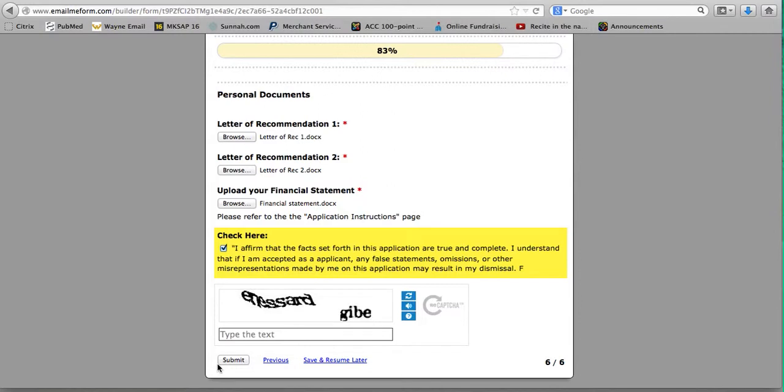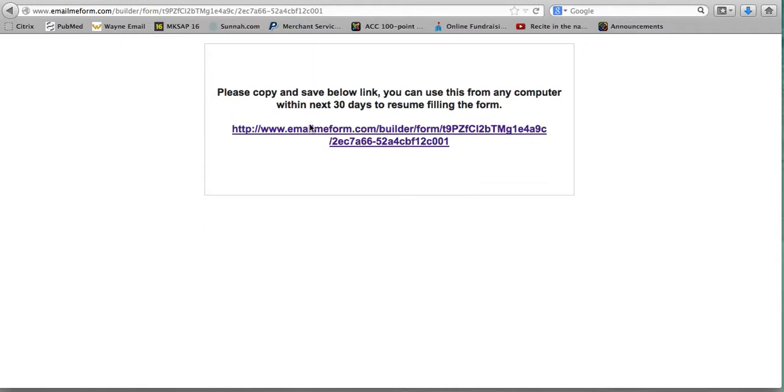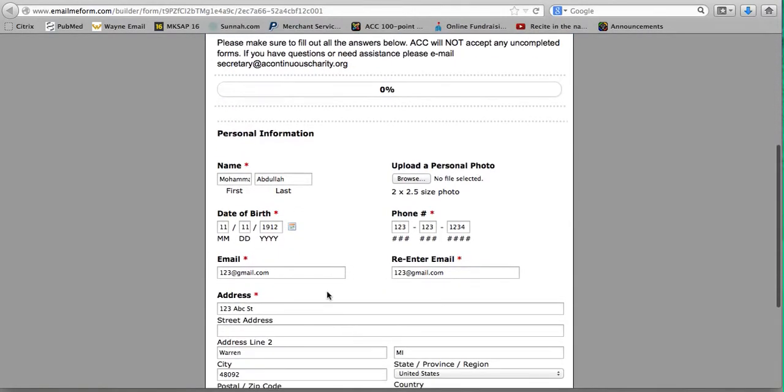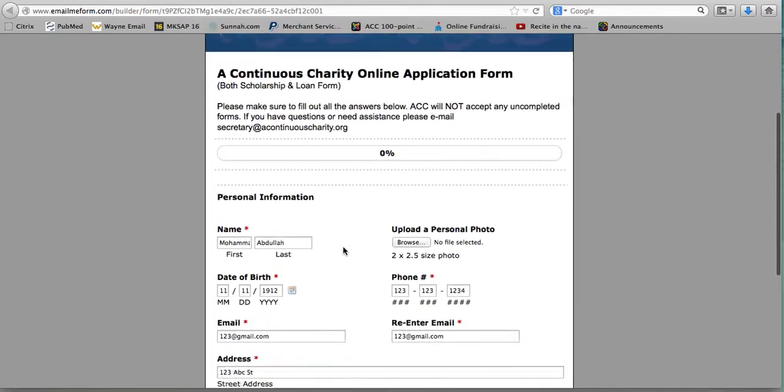Now, the cool thing about the application is, let's say you have to go to class, or it's time for Salah, or something's happened, or you're just getting tired of filling out the application. You can hit save and resume later. So once you hit that, it's going to take you to a separate page where there's going to be a link available. And that link, which shows up right here, you'll be able to copy that into a Word document and save that. And then you can come back to that link to fill the rest of your application in. So let's, for instance, right click and open up in a new tab. And there you go. You are in the same exact information that you have on the previous application.